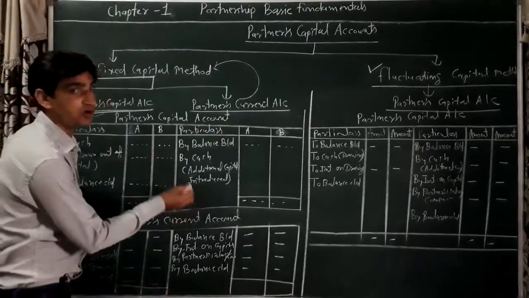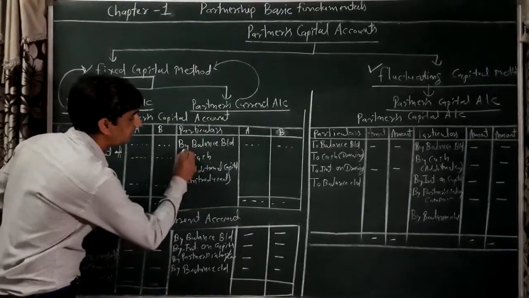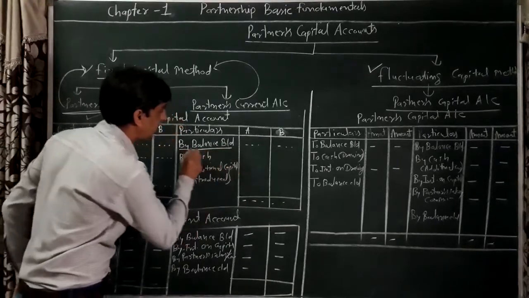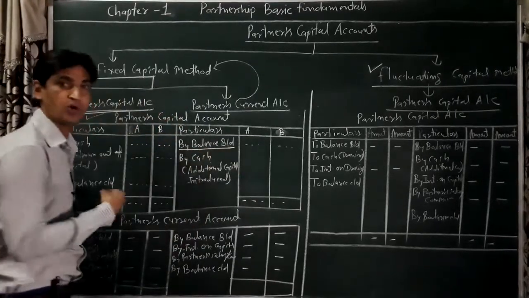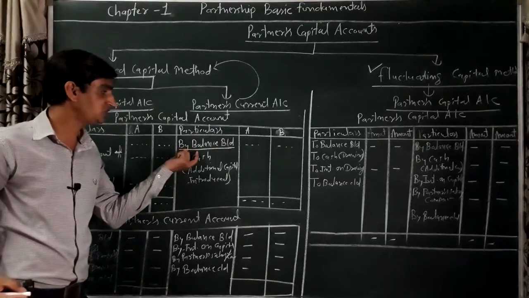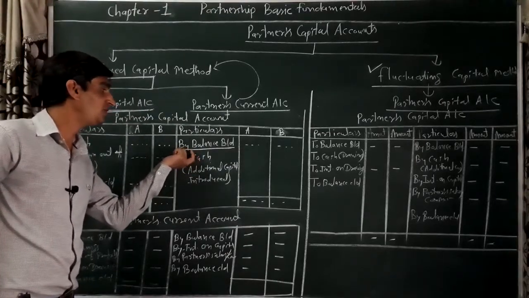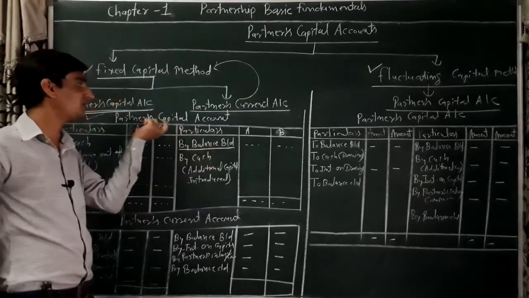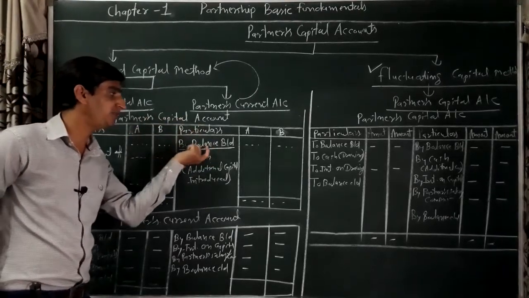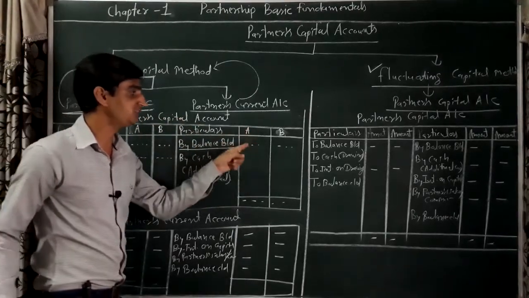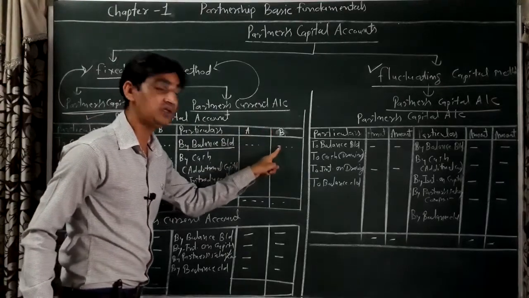So the opening balance of capital must be recorded on the credit side as 'By balance b/d'. A's balance in A's column, B's balance in B's column.